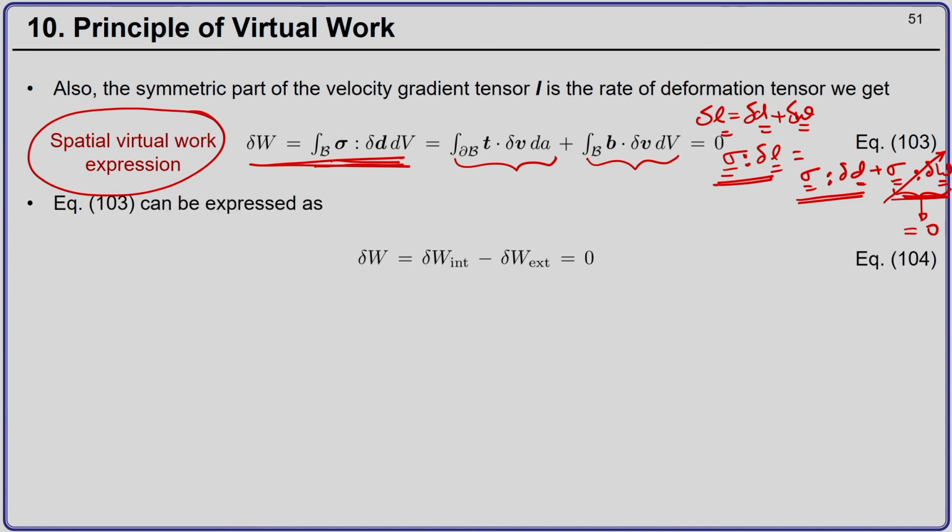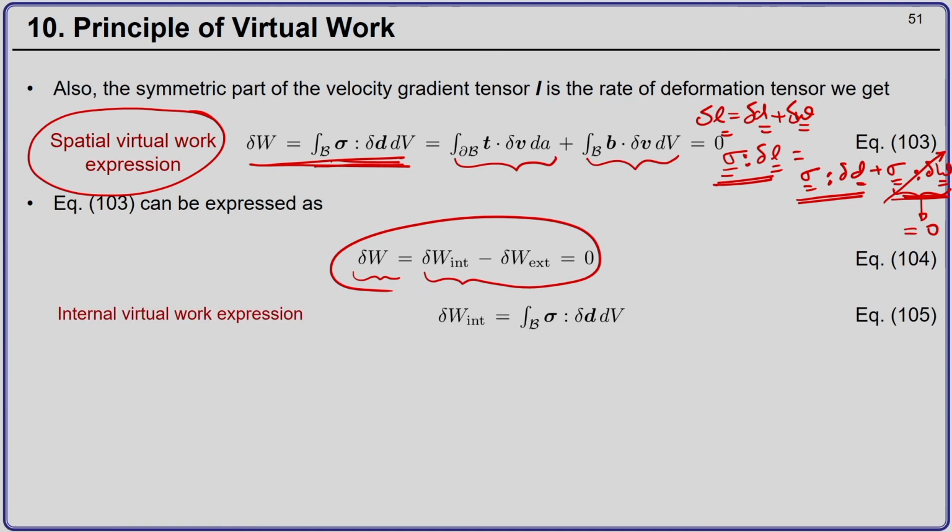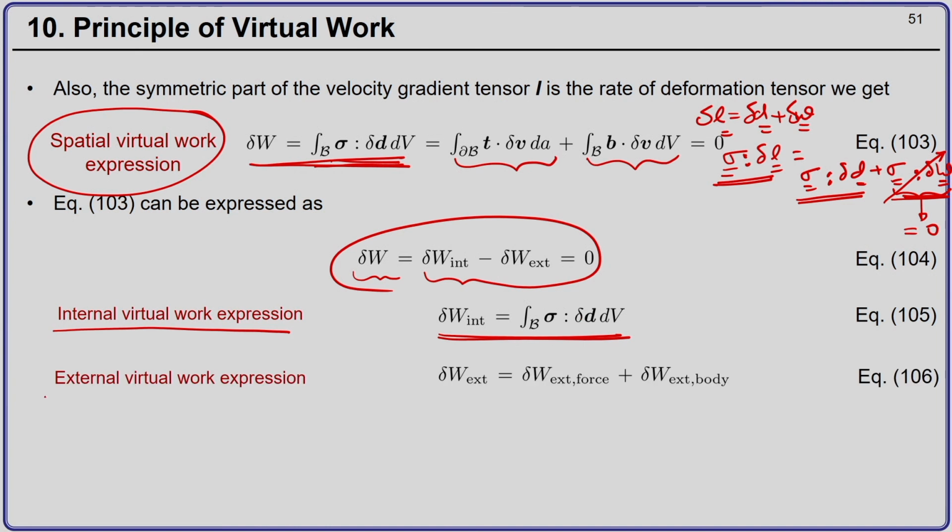So, in this equation number 103, I can write del W as del W internal minus del W external, where the internal virtual work expression is given by the integration of the double contraction of the Cauchy stress tensor with the virtual rate of deformation tensor, and the external virtual work is split into two parts, one because of the external tractions and the other because of the body forces.